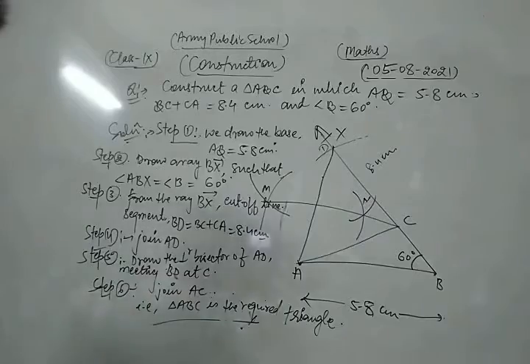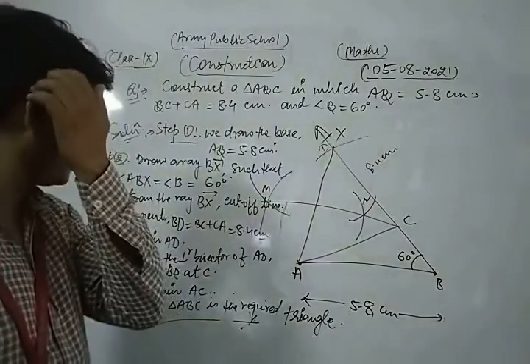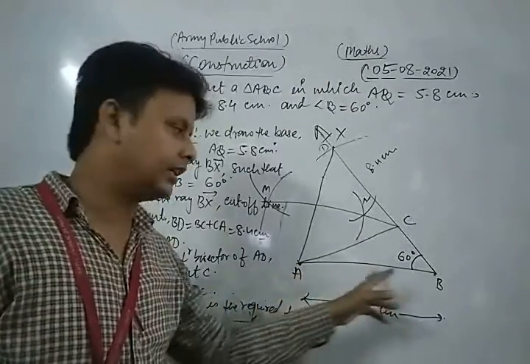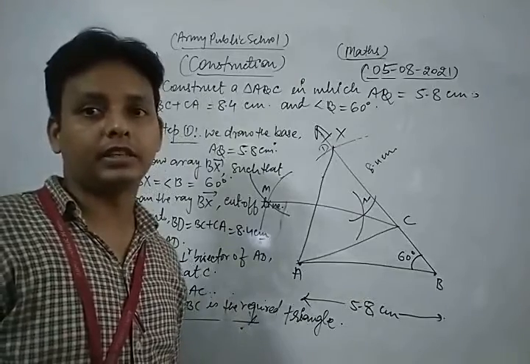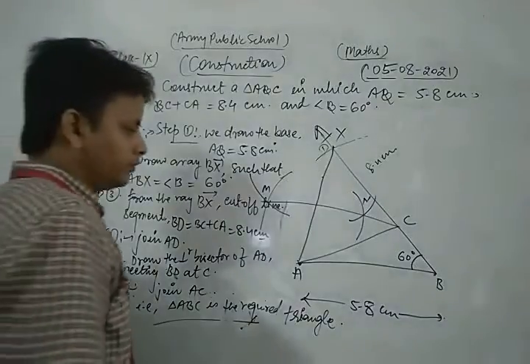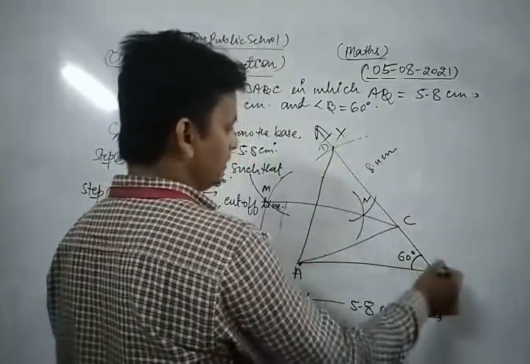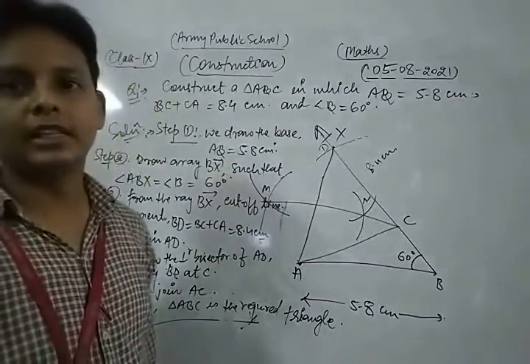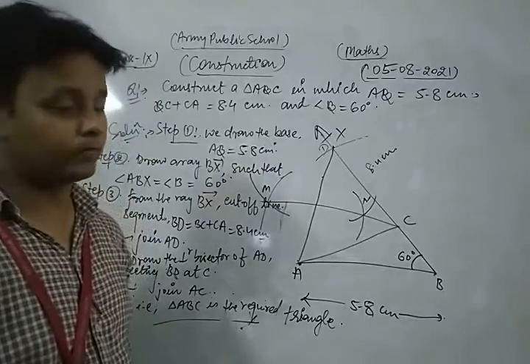Dear students, in order to construct that triangle, first of all, what do you do? First of all, we draw a line segment AD, which is the base of the triangle, already given in our question. After that, taking B as center, draw a ray BX such that angle ABX, or simply angle B, is 60 degrees, which is given in our question.